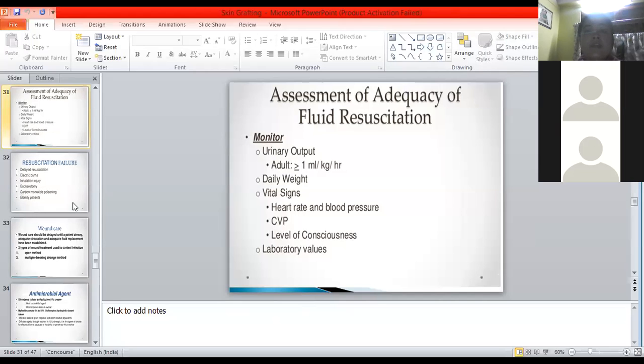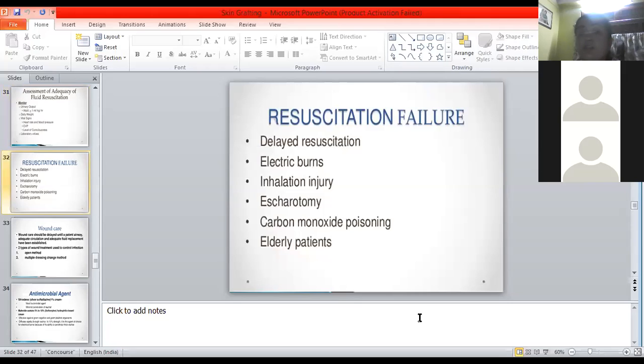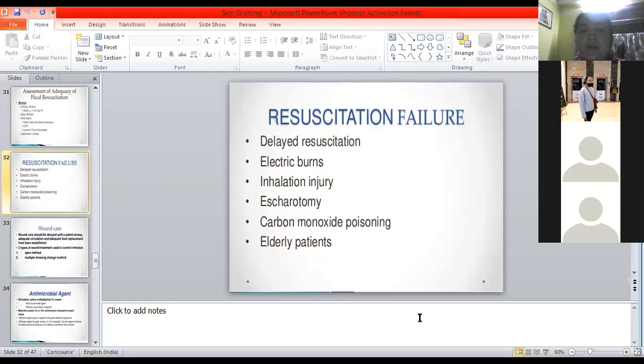Next, resuscitation failure. Sometimes we get to see that even when we started the resuscitation in time, we cannot save the life of the patient. What can be the reason of the resuscitation failure, or the death of the patient? There might be various reasons.